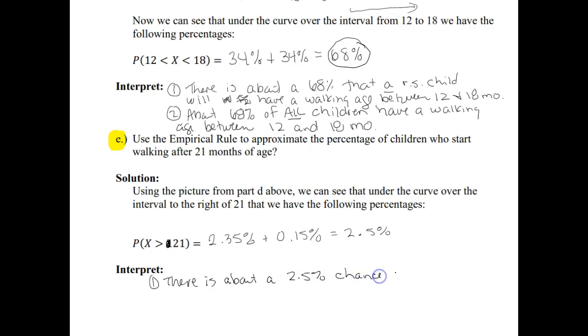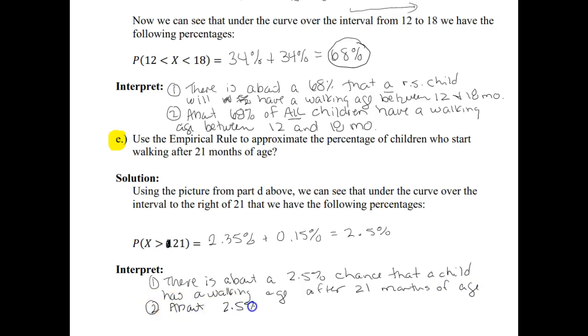So again, if we put this back into the context of the problem, there is about a 2.5% chance that a child has a walking age after 21 months of age. Or again, we could say about 2.5% of all children have a walking age that's after 21 months of age.